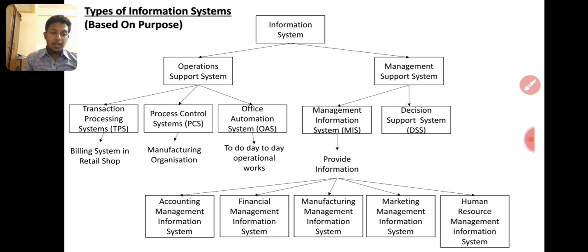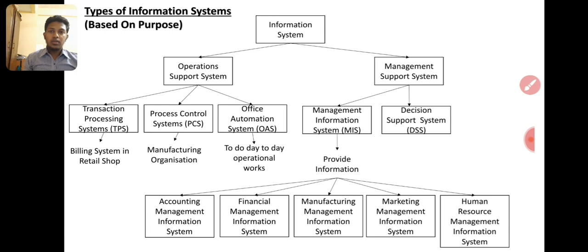DSSs have more analytical power than other systems, enabling them to analyze and condense large volumes of data into a form that aids managers' decision making. The objective is to allow the manager to consider a number of alternatives and evaluate them under a variety of potential conditions. For example, they could be used to aid a manager in compiling a 5-year investment plan.